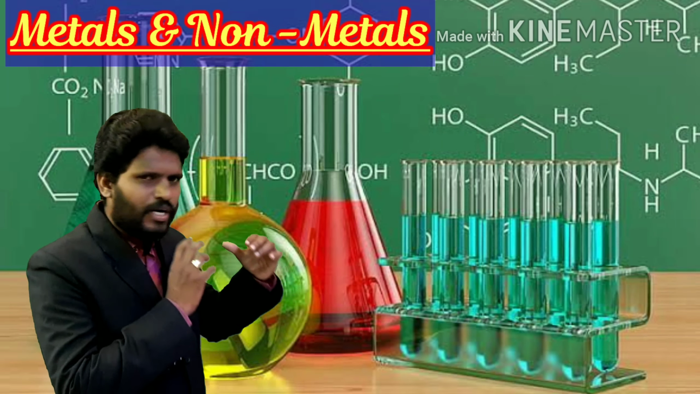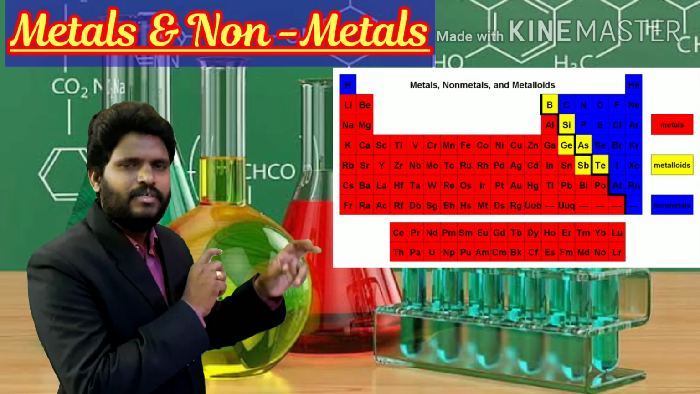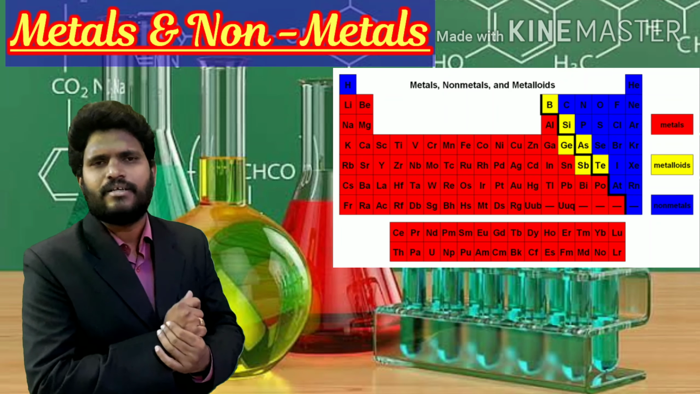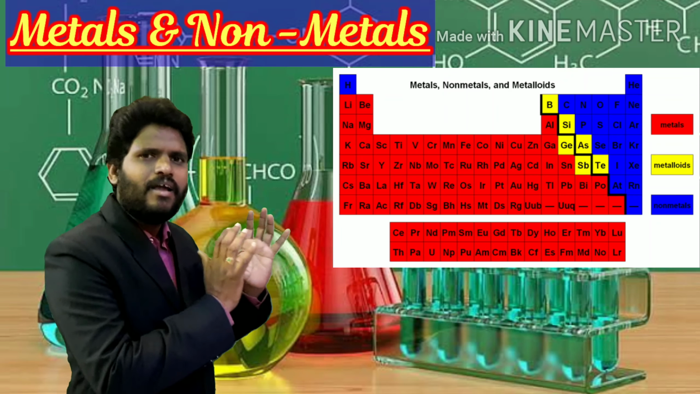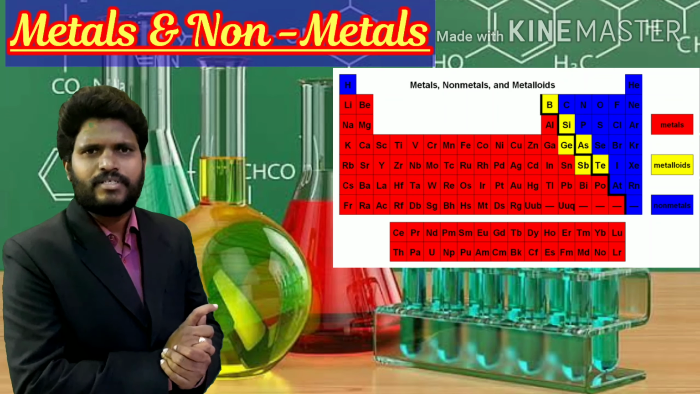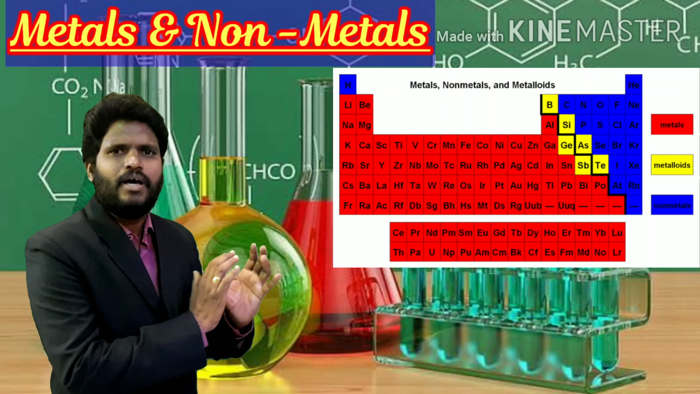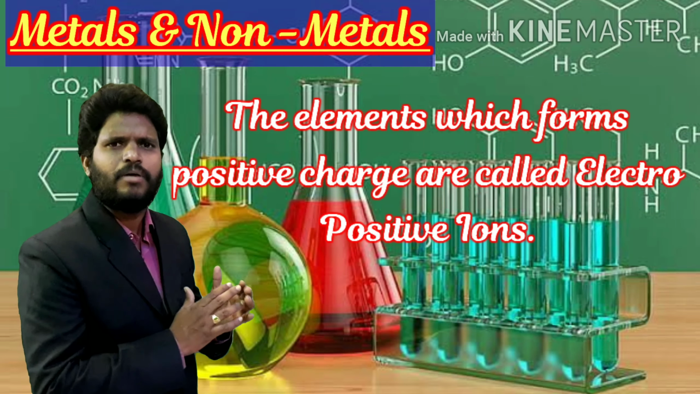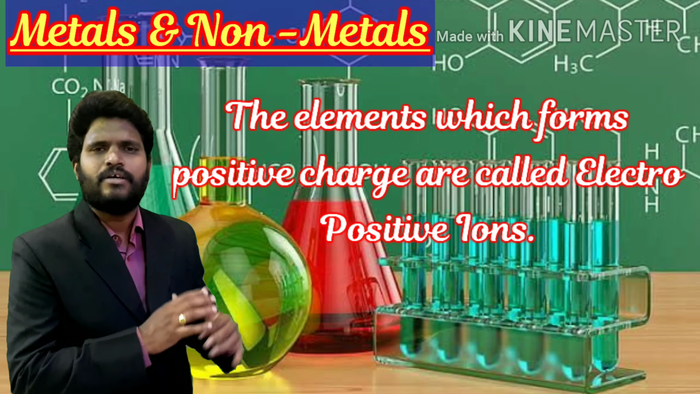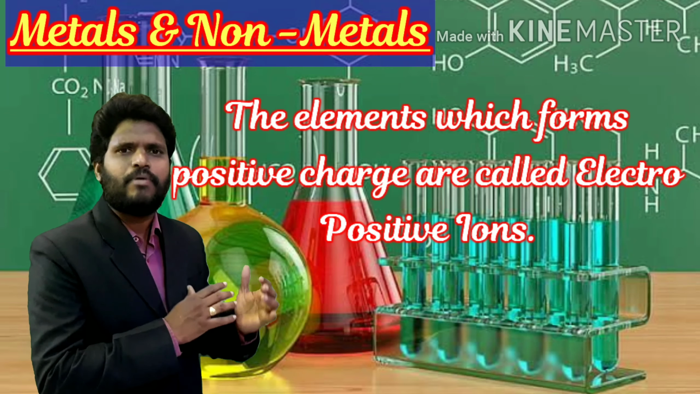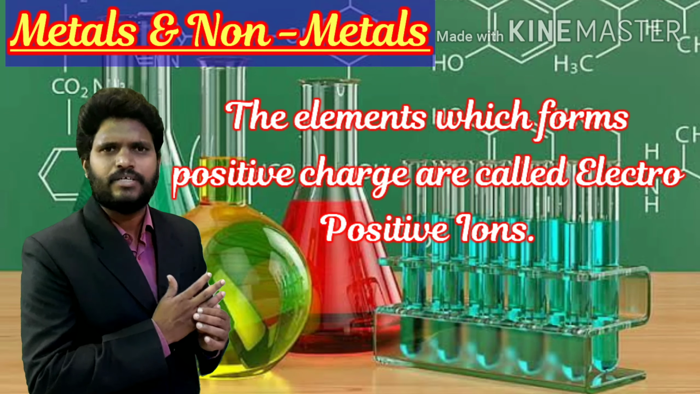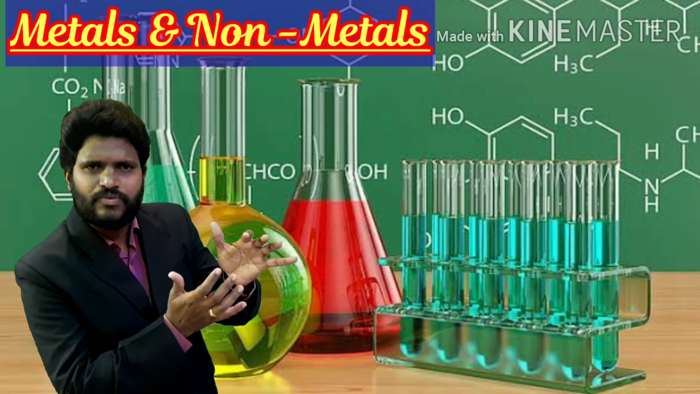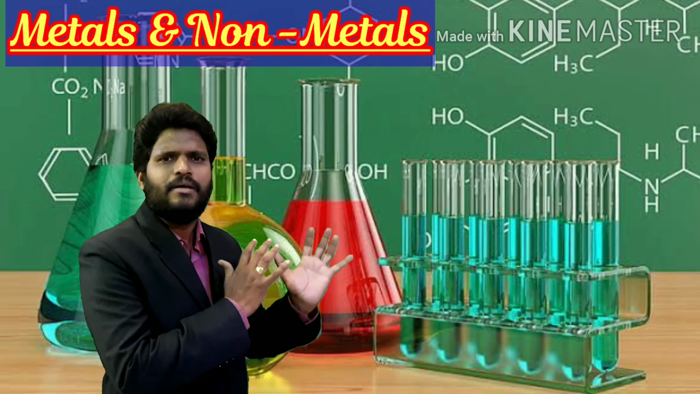In the periodic table we observe, the red colored elements are all considered metals. That means they are all ready to lose electrons and form positively charged particles. The elements which form positively charged particles, those are called electropositive ions. So the elements which form electropositive ions are called metals.